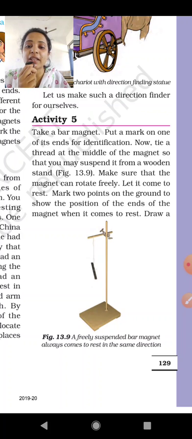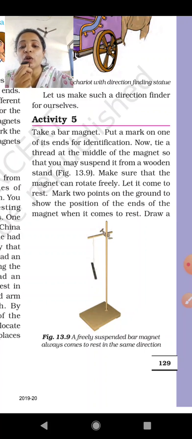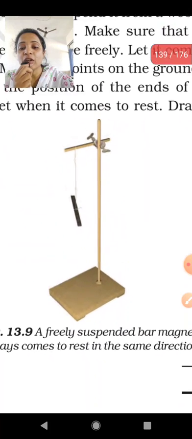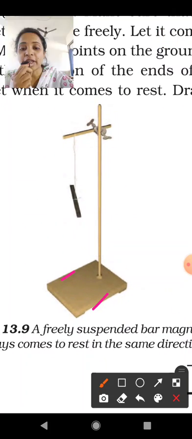Make sure that the magnet can rotate freely. Let it come to rest. Mark 2 points on the ground to show the position of the ends of the magnet when it comes to rest. Mark 2 points over here on the ground.